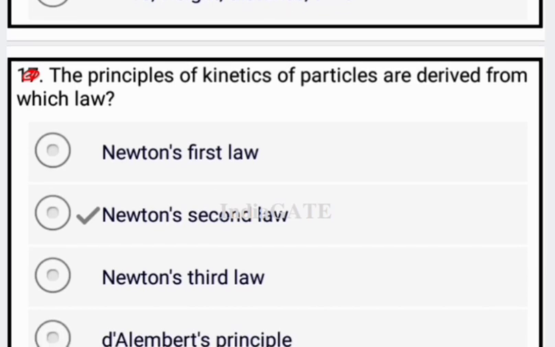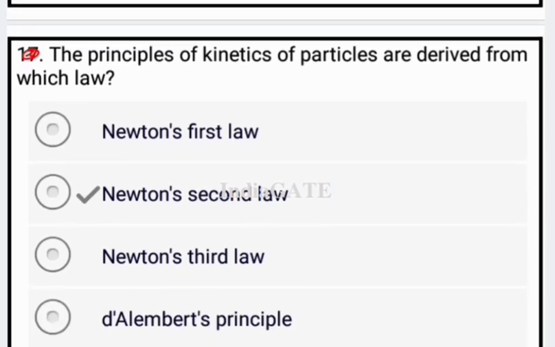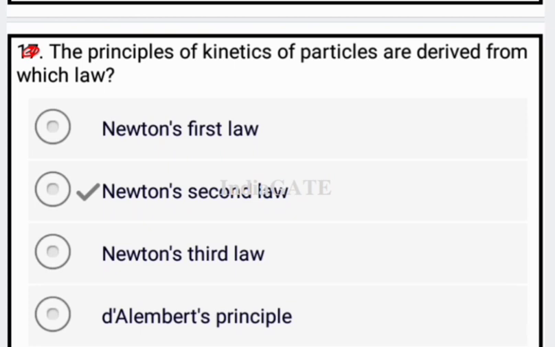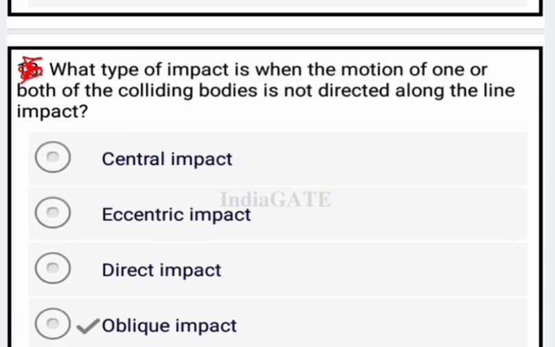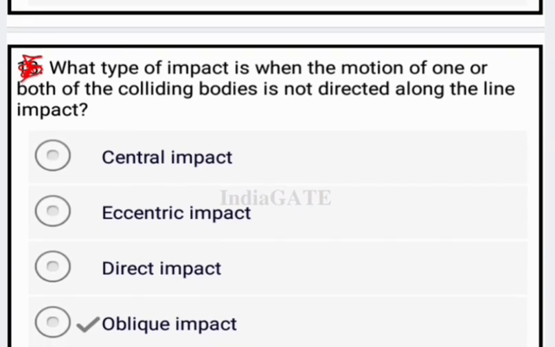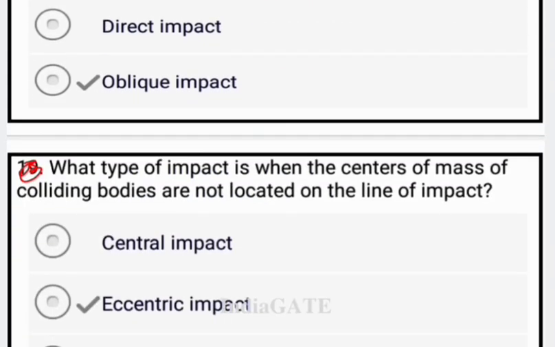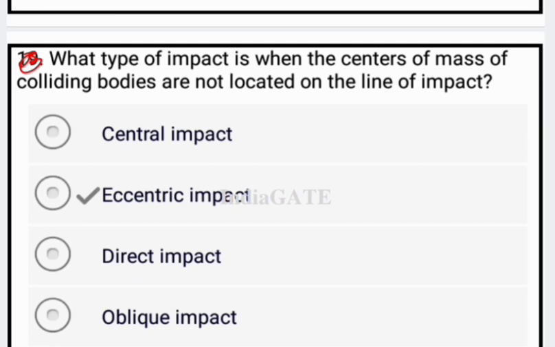Now come to the next question. The principles of kinetics of particles are derived from which law? So these are derived from Newton's second law. Now come to the next question. What type of impact is it when the motion of one or both of the colliding bodies is not directed along the line of impact? That is your oblique impact. Okay. What type of impact is it when the centers of mass of colliding bodies are not located on the line of impact? That is your eccentric impact.